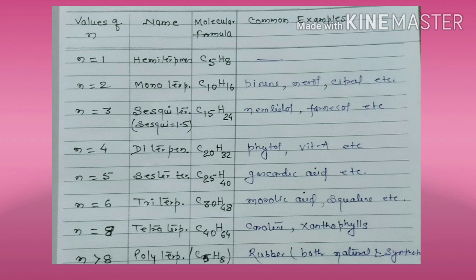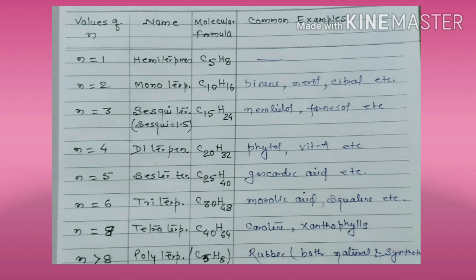If the value of N is 2, that means the terpene will have two isoprene units, and we call it a monoterpene. The molecular formula will be C10H16. The common examples are pinene, nerol, citral, camphor, etc. If the value is 3, we call it a sesquiterpene. Sesqui means 1.5. Then the molecular formula will become C15H24. The common examples are nerolidol, farnesol, etc.